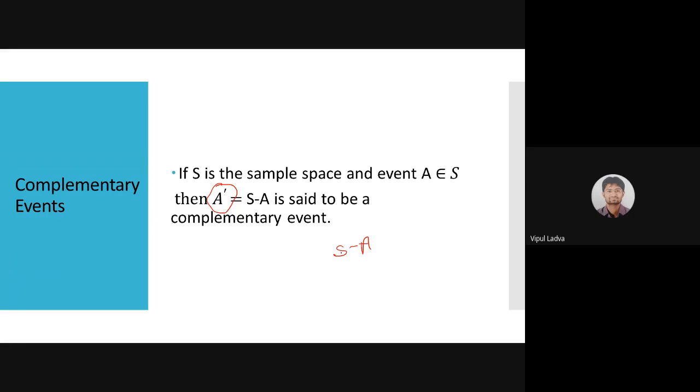If I'm throwing a die and event A is getting an even number, then the sample space will have values 2, 4, 6, and the rest of the values of the sample space, 1, 3, 5, will be known as the complementary event for event A. It is very basic, quite easy to get. We are defining the complementary event, and the notation for the complementary event is A dash.